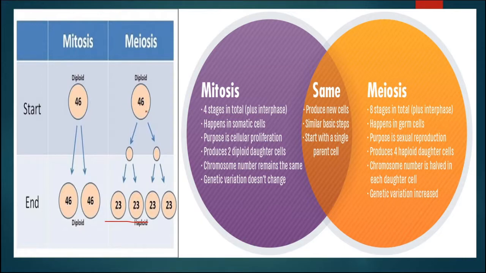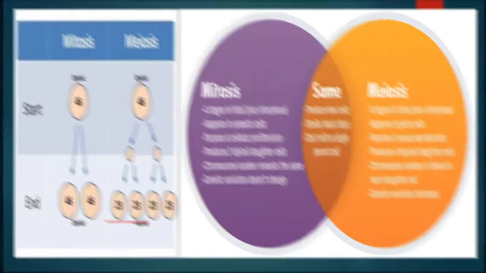Meiosis occurs in the formation of gametes during sexual reproduction, and here the germ cells undergo the process of meiosis, whereas mitosis is exhibited by the somatic cells, and it helps in growth, repair of tissue, different types of asexual reproduction, etc. So, in this way we can see these two types of cell division.